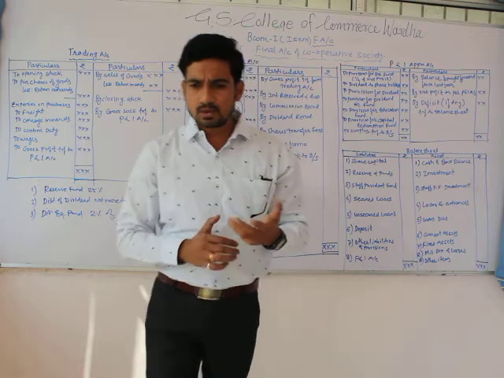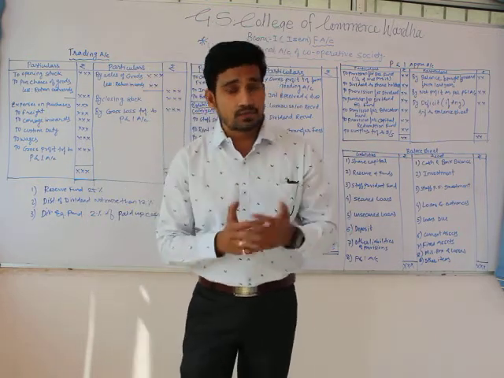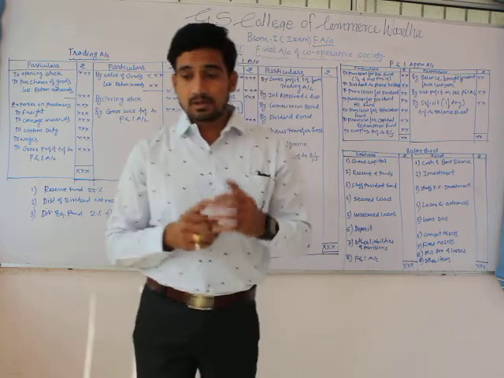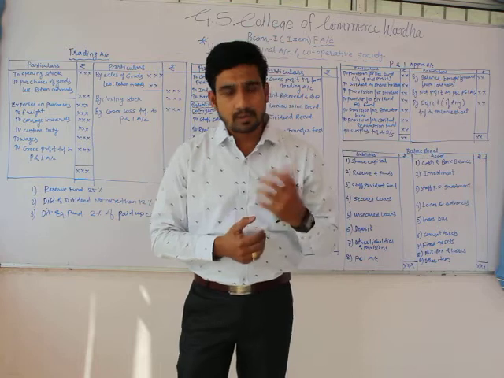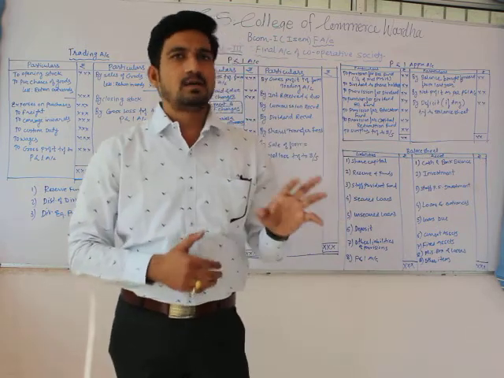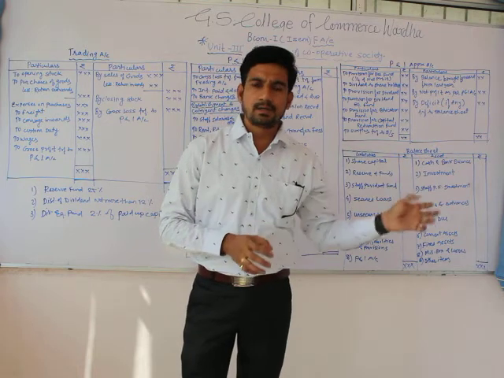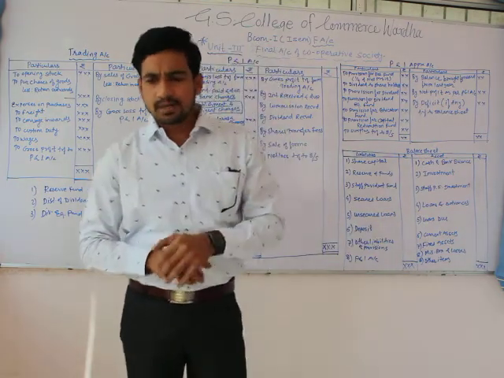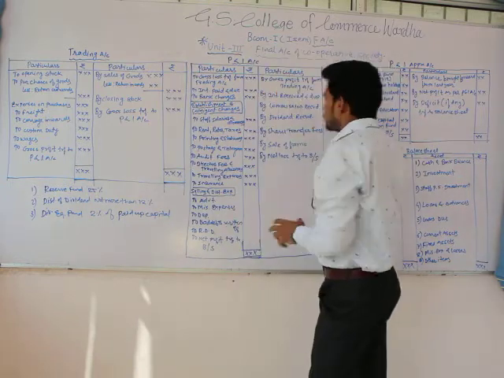In unit number 2, as I mentioned earlier, there is a change from academic year 2021. Unit number 2 is branch accounting, which we studied taking different kinds of problems and numericals. In unit number 3, we are going to study final accounts of cooperative society.